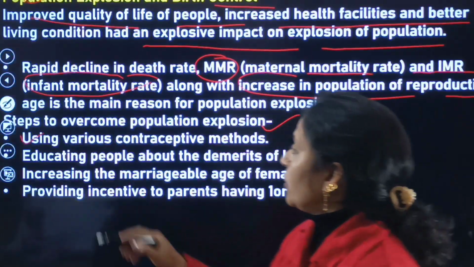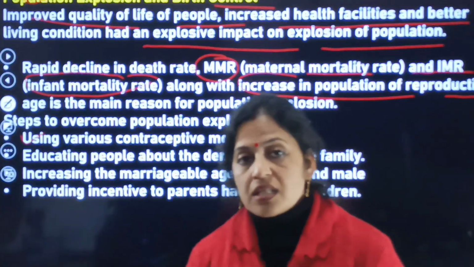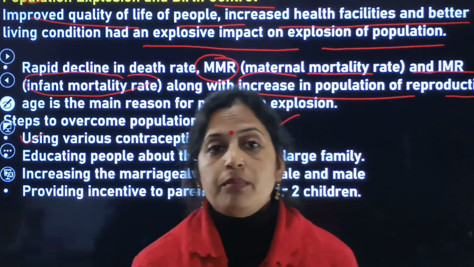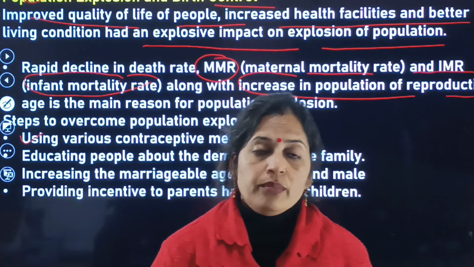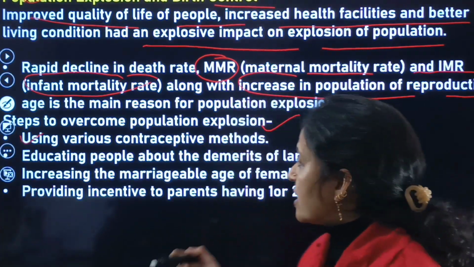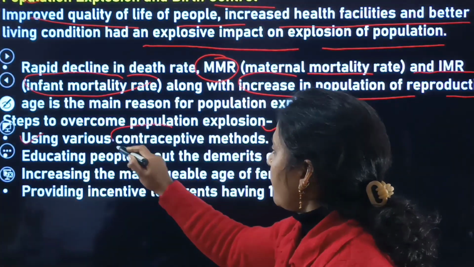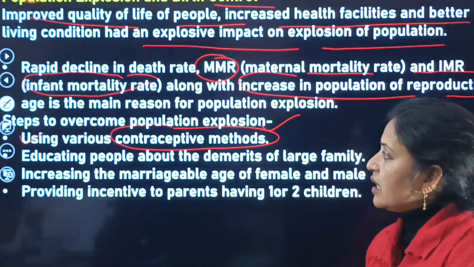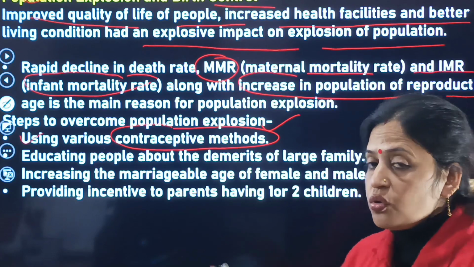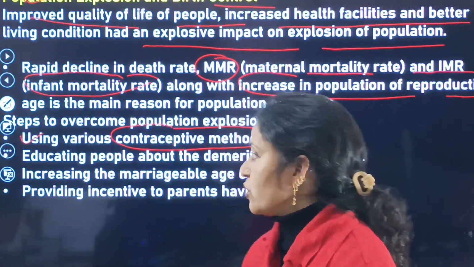Number one is using various contraceptive methods. That means by using these contraceptive methods we can easily control the birth rate. So these are the various methods to be used to overcome the population explosion.